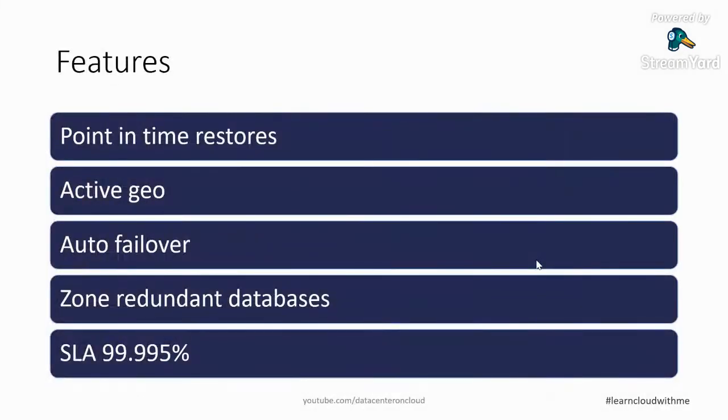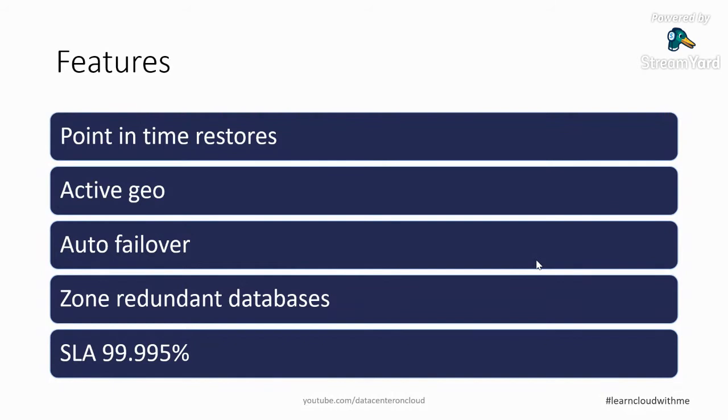So let's go again. A couple of quick features: point in time restore, active replication, geo replication is there. Again, coming to the infrastructure part, or how the physical data center is designed. That is why I'm putting so much focus on that part, because unless you understand how Microsoft designed their data centers, their geography, and how the region pairs work, these kinds of concepts will confuse you. So try to understand from that level. That is the first step. I always say the first step is to know how the infrastructure is designed, then the services come later.